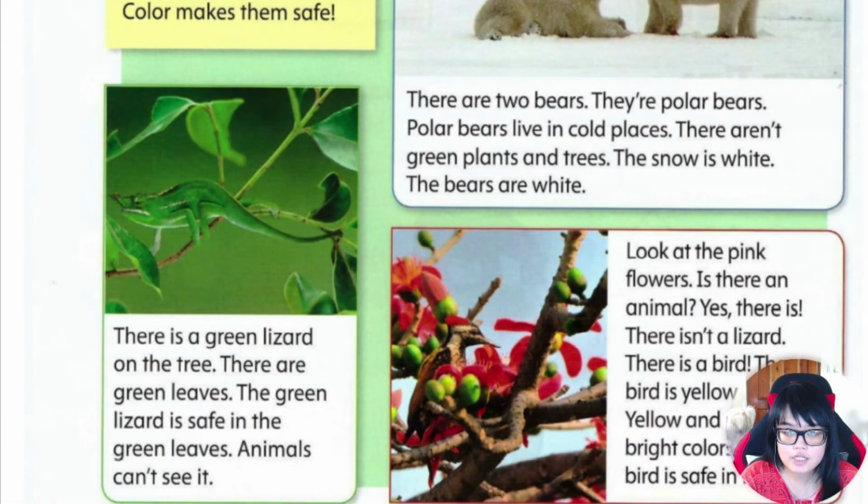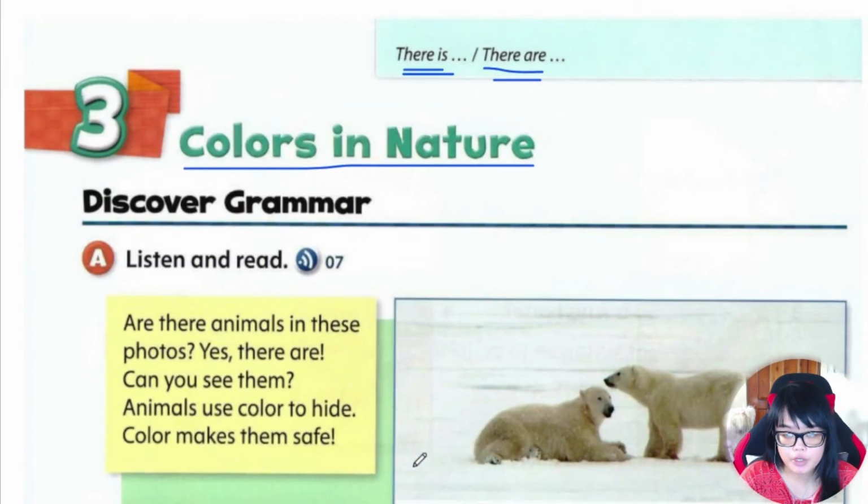Okay, so now let's learn about grammar. So we're going to learn about there is, there are. If there's only one, singular, we use the verb is. There is a ball. But if there's 2 or 3 balls, we use are. If it's plural, there are balls, or there are 3 balls.